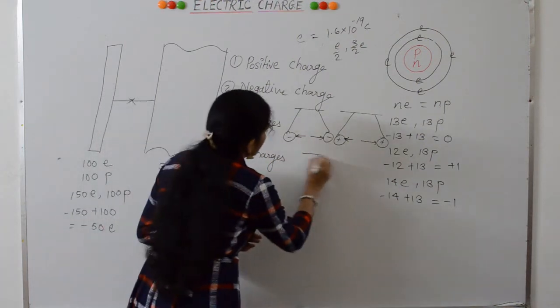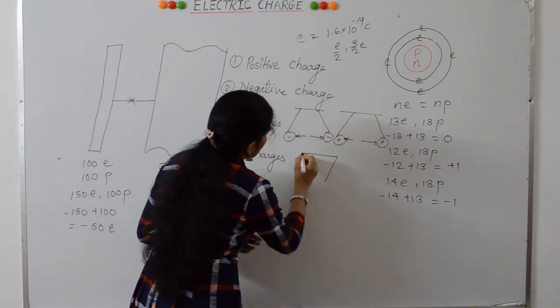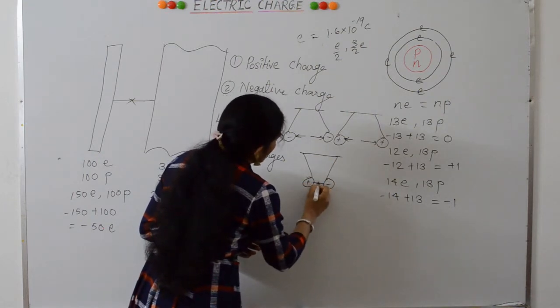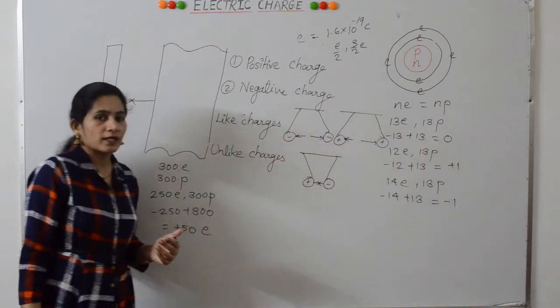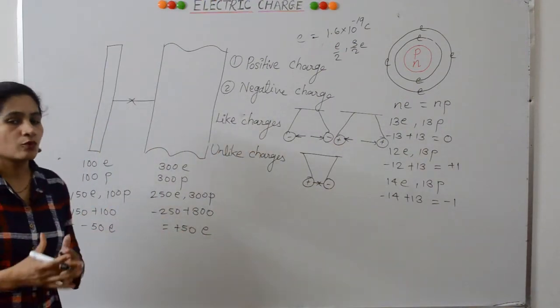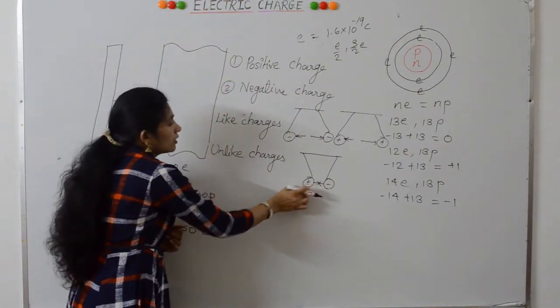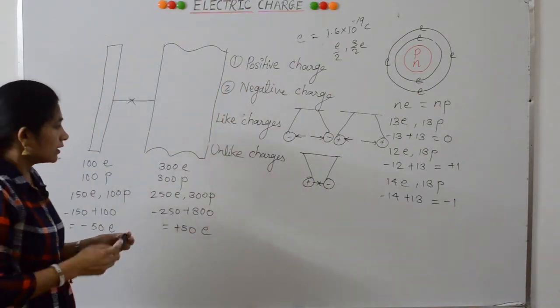So unlike charges attract each other. Don't confuse magnetism with electricity, because magnetism arises from poles of a magnet, whereas static electricity arises from electric charge, positive and negative.